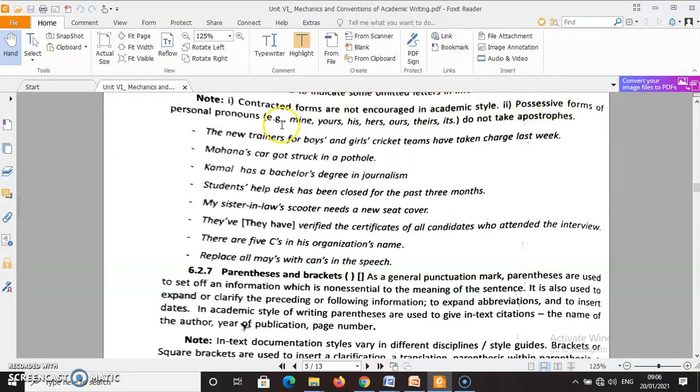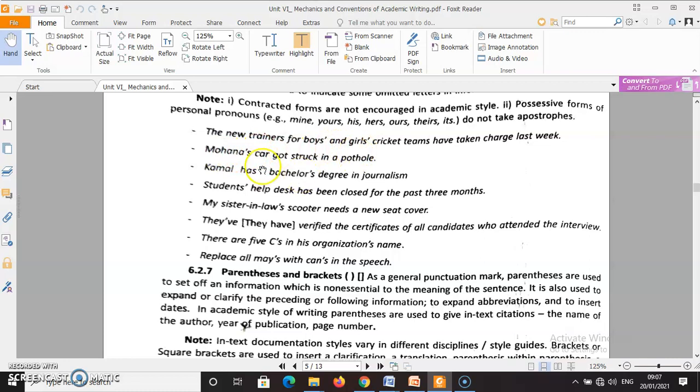Possessive forms of personal pronouns, mine, yours, his, ours, do not take apostrophes. So new examples are given here. The new trainers for boys. Boys means plural, that's why the apostrophe is given after the s. If it was only one boy, the apostrophe would have been given after the y. And girls. Cricket teams have taken charges last week.